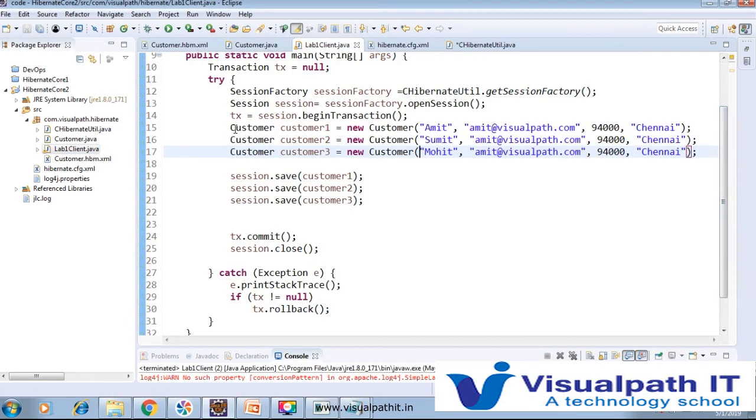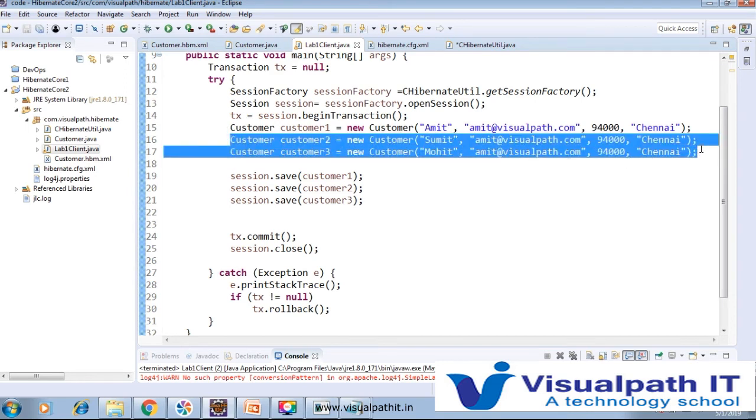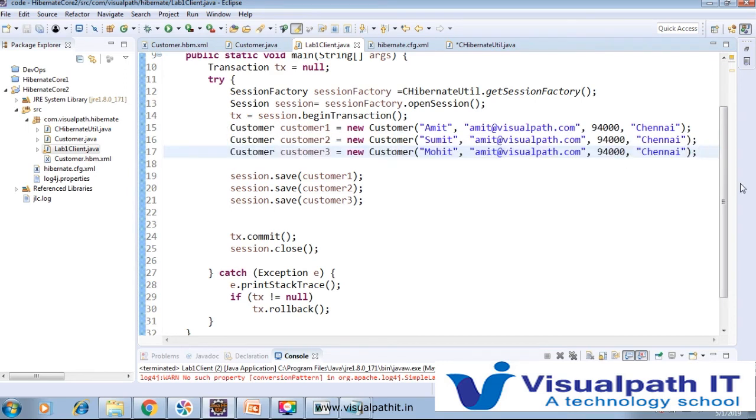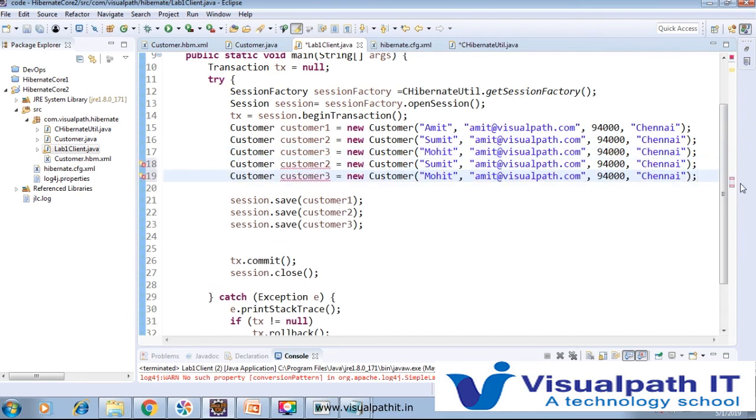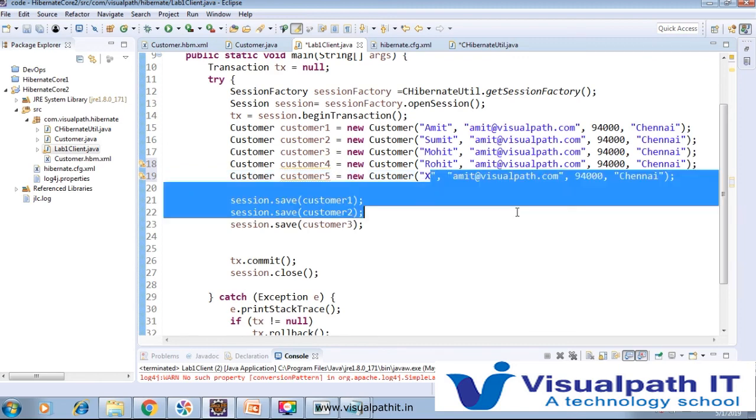So this time I would like to store two more values, like 4 and 5 also, like Rohit and XYZ.